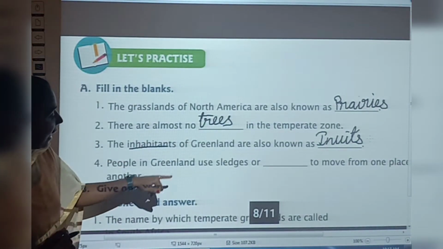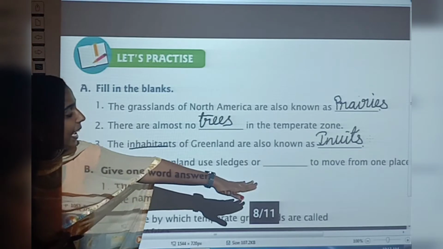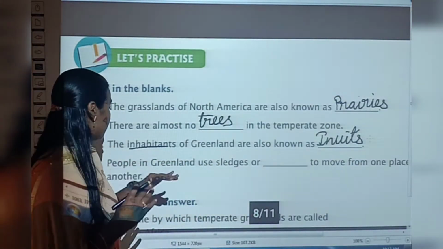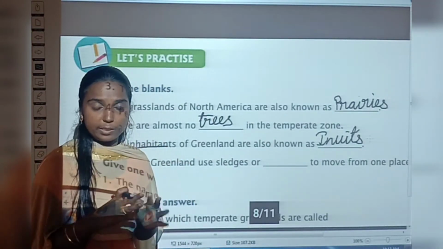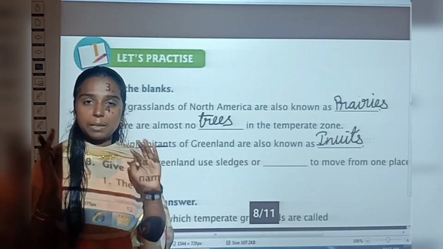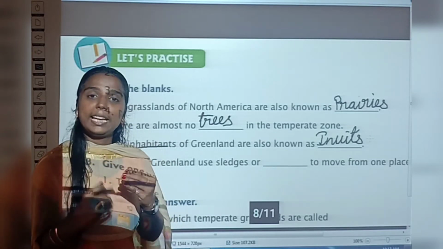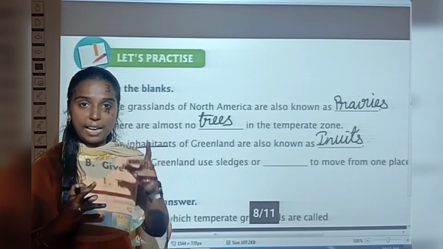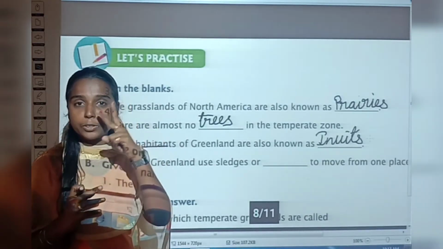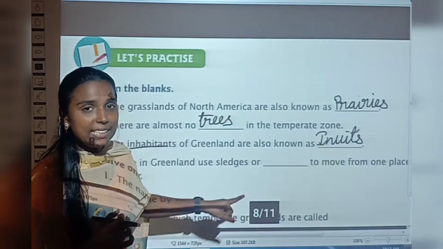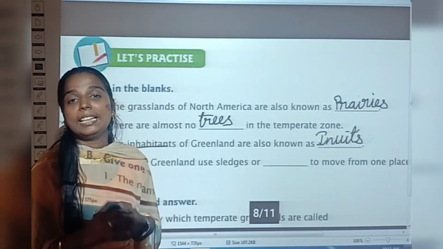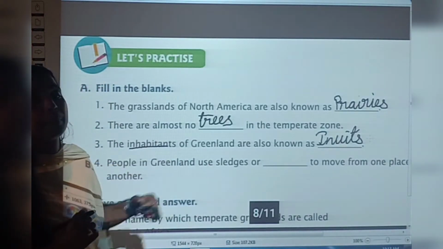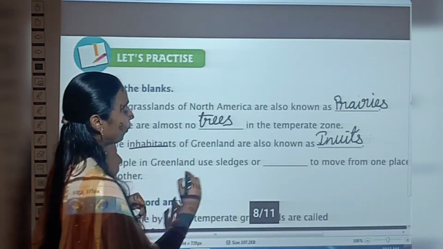Now see, fourth question. People in Greenland use sledges or dash to move from one place to another. So we know, right? Greenland belongs to frigid zone. This means the land is completely covered with snow. So we cannot use ordinary vehicles to travel there. So to travel in frigid zone, people are using two types of vehicles. One is sledge and what is the other one? Yes, very good. Snowmobile.